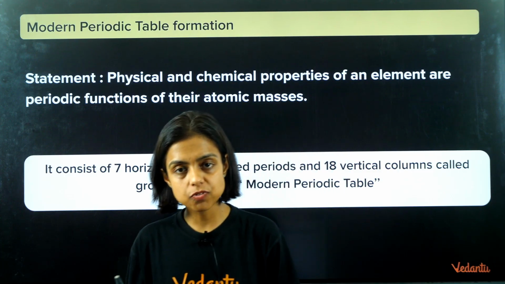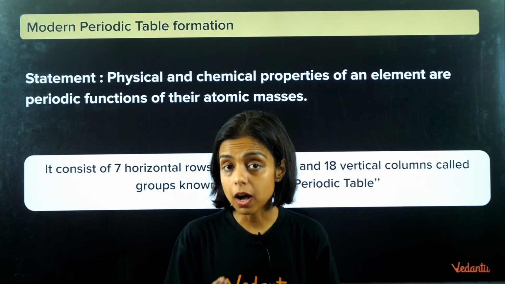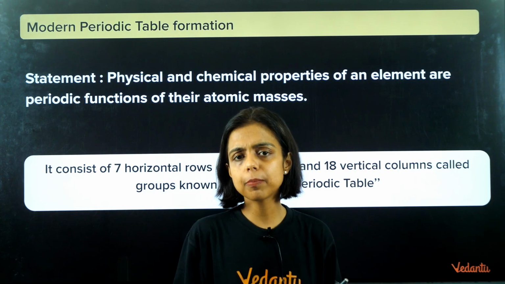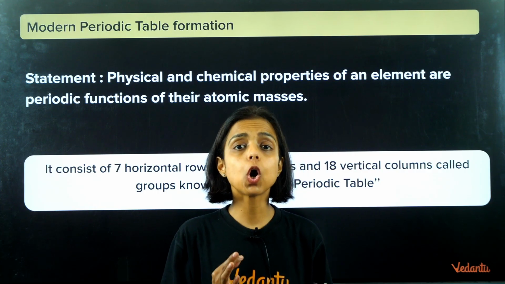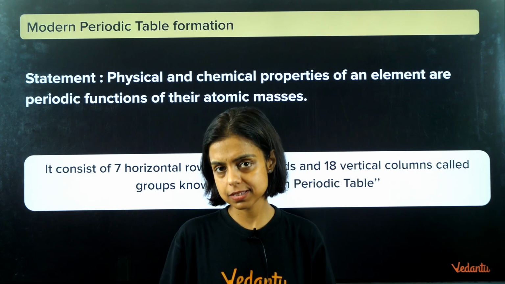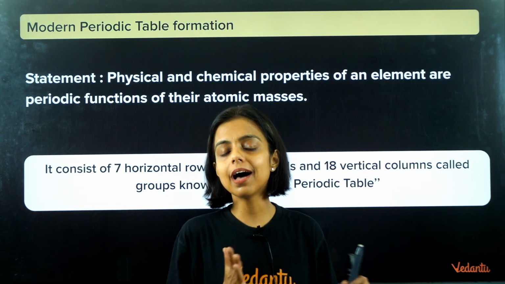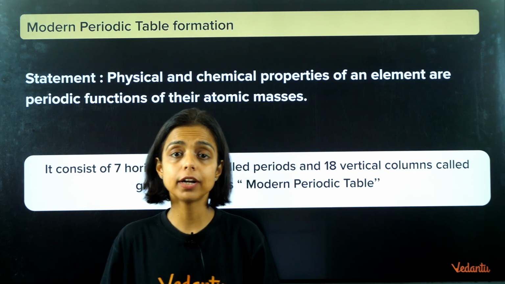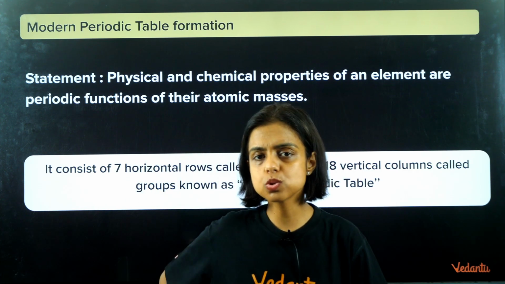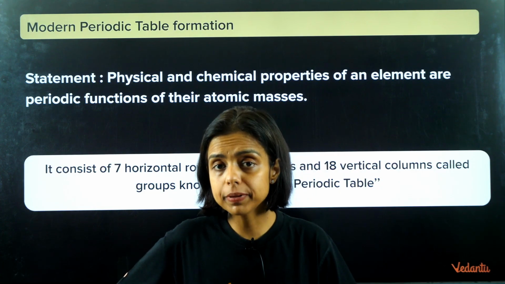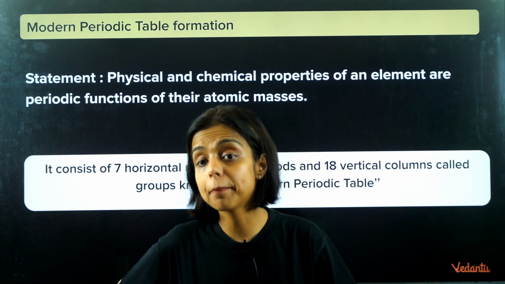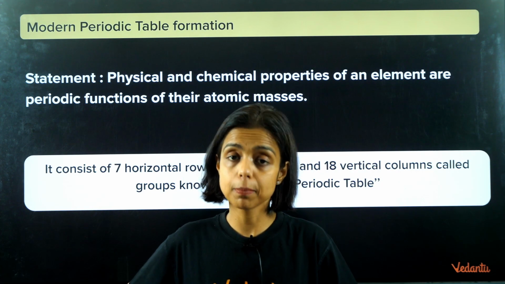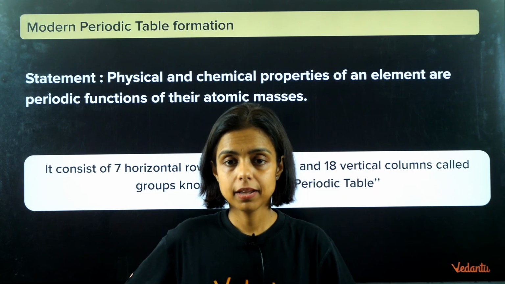And while doing his physics experiment, he figured out the fundamental property of an element is atomic number, not the atomic mass. Till now, all the arrangements from Dobereiner, Newlands, everyone arranged elements according to their atomic masses. But Moseley observed the properties of elements depend upon the atomic number of the element, not their atomic masses. That is the fundamental, right?